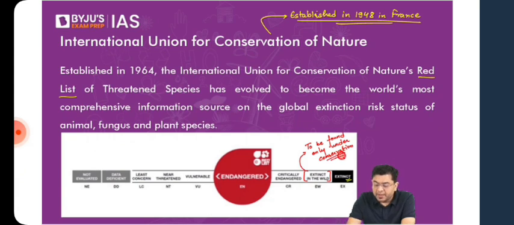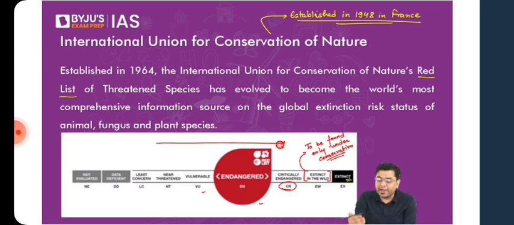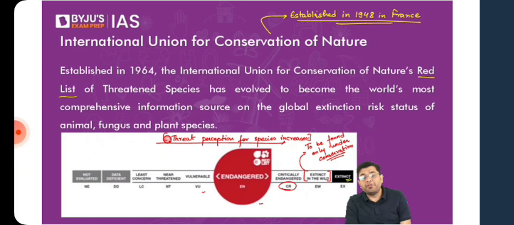Okay. Then you have the critically endangered species. Those species whose numbers are dwindling really fast, and those particular species which require an urgent need for conservation, that is critically endangered. Then you have endangered, vulnerable. So overall, as you move in this direction, the threat perception for the species increases. Okay, so that is what we refer to as the red list in general, and this is basically a creation of IUCN, and IUCN keeps on updating that list almost a couple of times every year. This list keeps on getting updated.